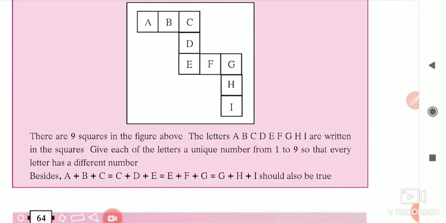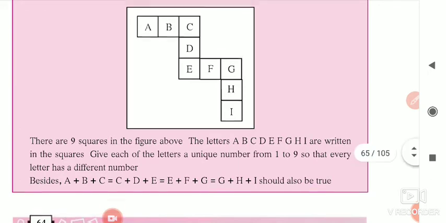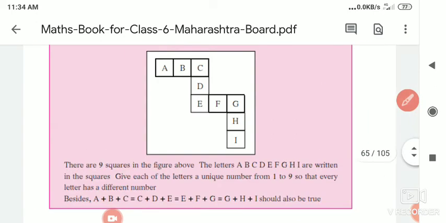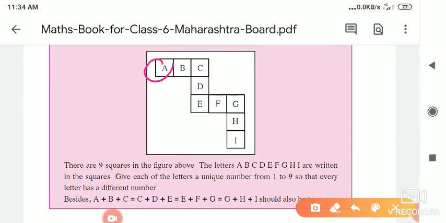A, B, C, D, E, F, G, H, I, it is written here in the square. Give each of the letters a unique number from 1 to 9. Every letter has a different number, meaning the numbers will be from 1 to 9: 1, 2, 3, 4, 5, 6, 7, 8, 9. You have to give the numbers to these letters. And due to this, the sum of this, the sum of this, the sum of this, and the sum of this, all columns are the same. So this is maths is fun.